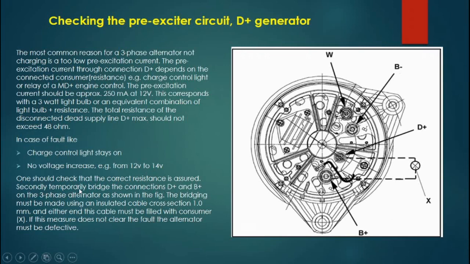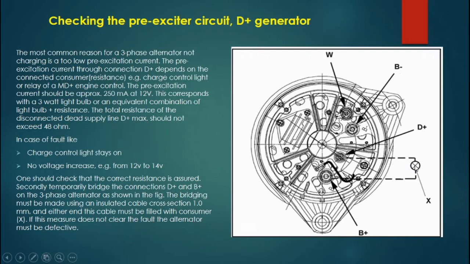Secondly, temporarily bridge the connections D plus and B plus on the three-phase alternator as shown in the figure. This is D plus and this is B plus, and this makes a bridge.